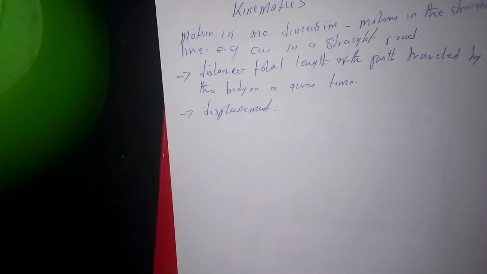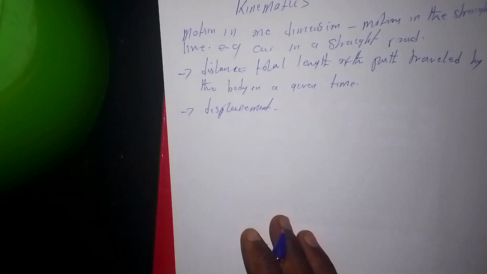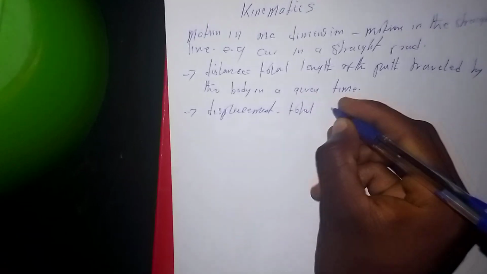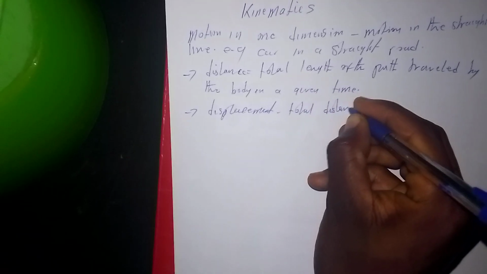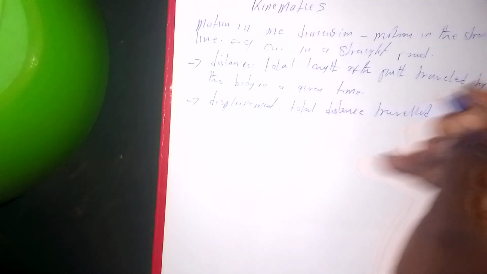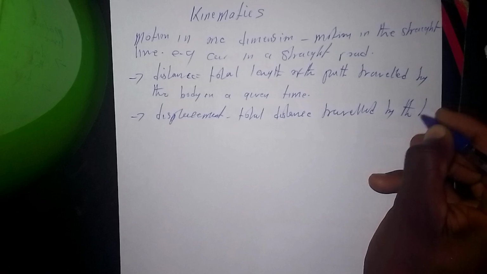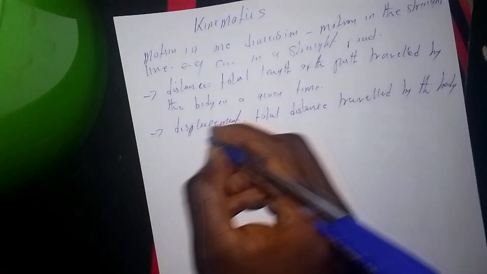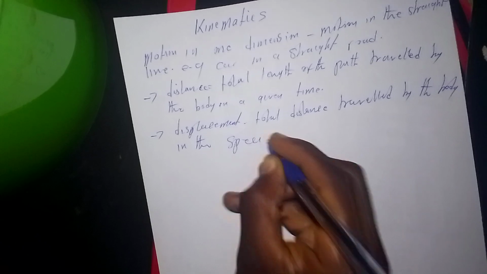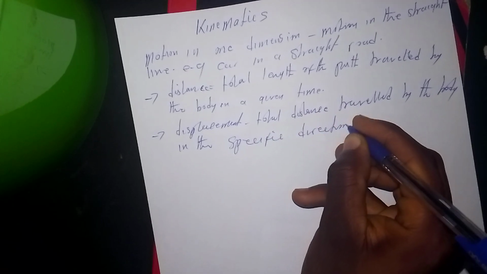Displacement is the total distance traveled by the body in a specific direction.